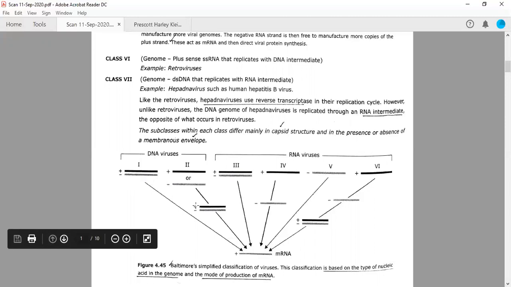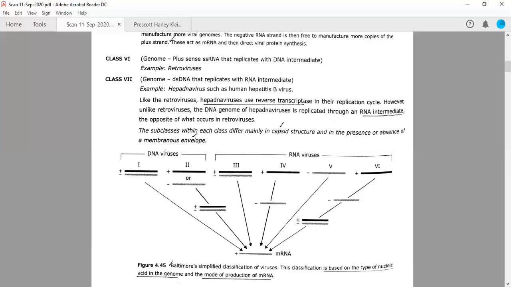So DNA viruses, so class first. Now the second criteria is how these different classes of viruses are using their genomic material to synthesize mRNA, or messenger RNA. So if you look at the first class, these are class 1 viruses which have DNA.